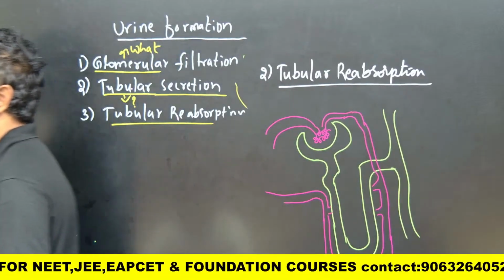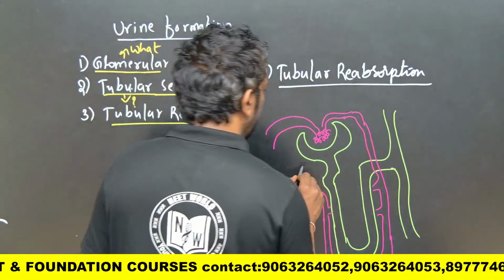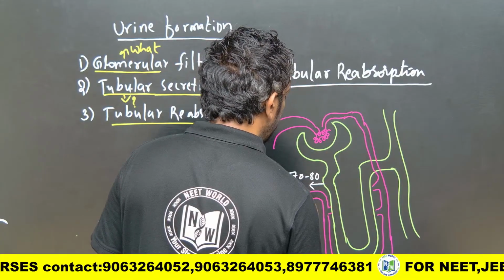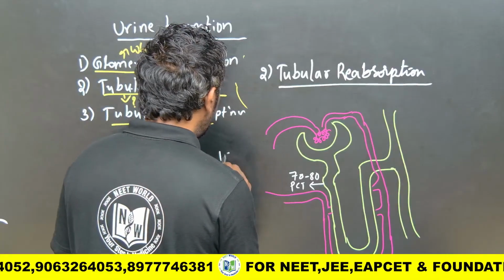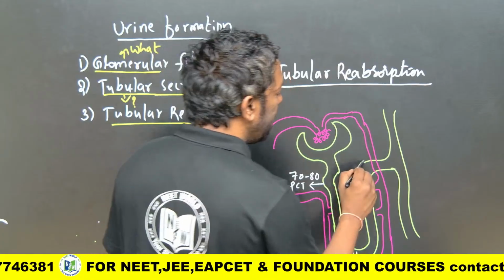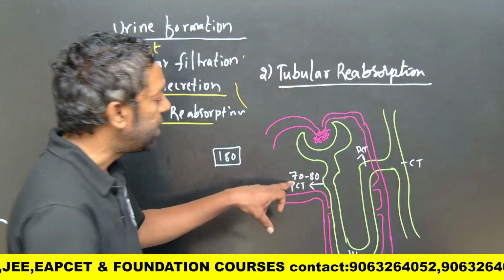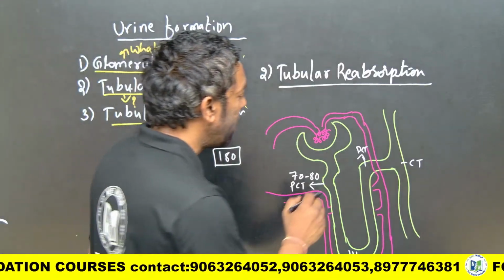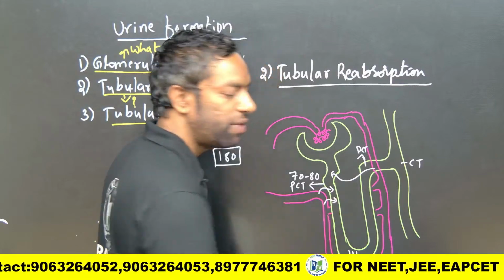Okay, this is the peritubular network around the nephron. Actually, 70 to 80% reabsorption is going to take place at the part of the PCT, out of about 180 liters per day, and the rest they can carry forward into the loop of Henle, the DCT part and finally the collecting duct.